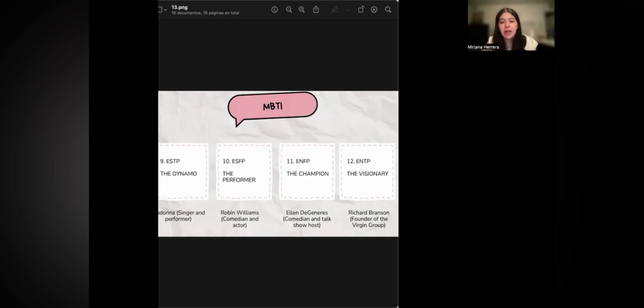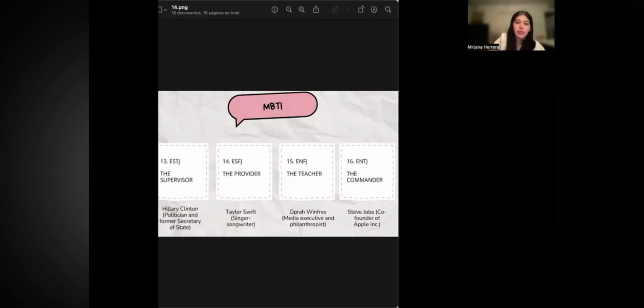The next one is the visionary. The visionary is an innovative person who is intellectually curious. A quick thinker who enjoys generating new ideas and challenging the status quo. As an example, I put Richard Branson, the founder of Virgin Group.